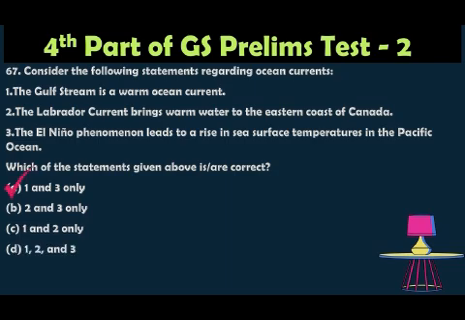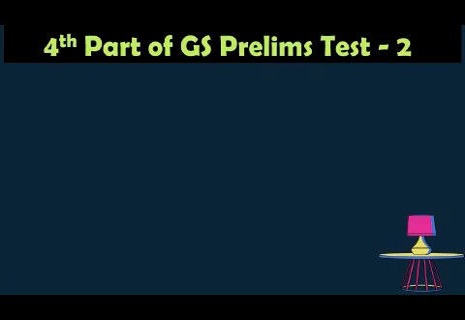option A, 1 and 3 only, because the Gulf Stream is a warm current, as we know. The Labrador Current is a cold current, not a warm current, so the statement was wrong. El Nino is a phenomenon that leads to a warming of the sea surface temperature in the central and eastern Pacific, so statement 3 is correct. So the second one is wrong. So the answer is 1 and 3 only.